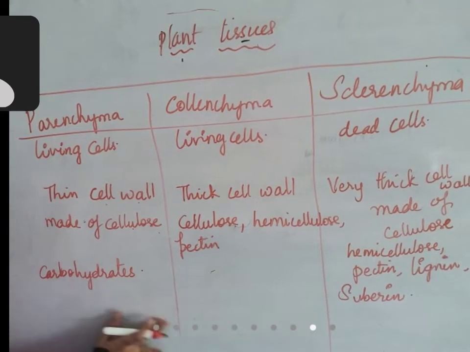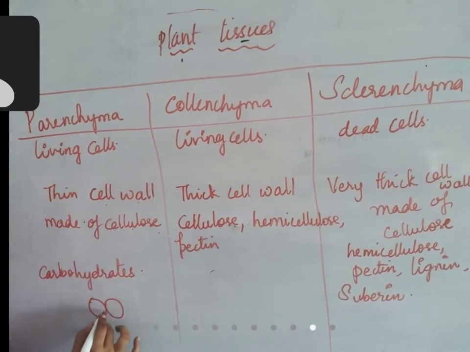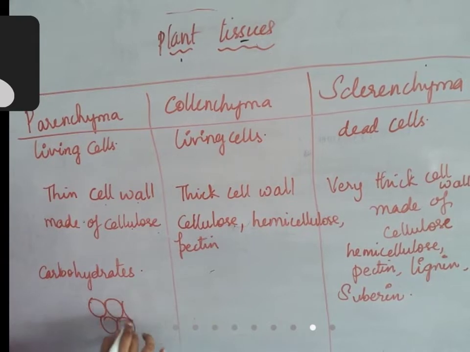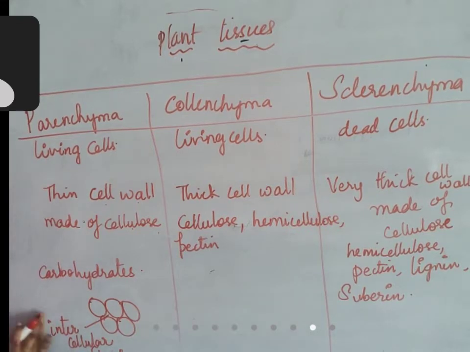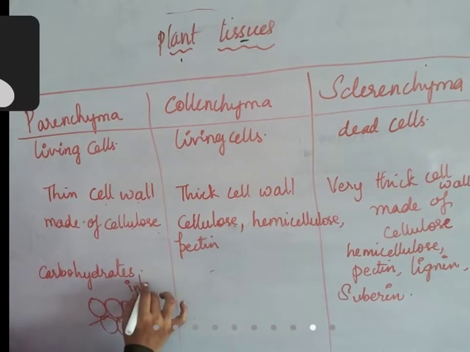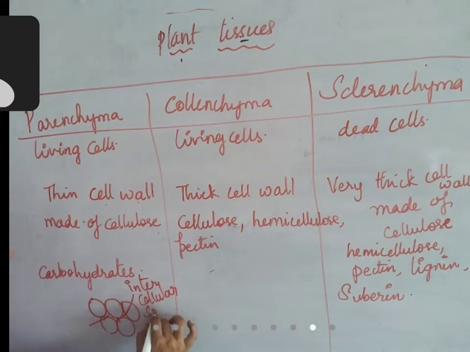Since the walls are very thin, you can see the cells of this parenchyma tissue have some gaps. These gaps are called intercellular spaces. What are they called? Intercellular spaces. They are present in parenchyma.